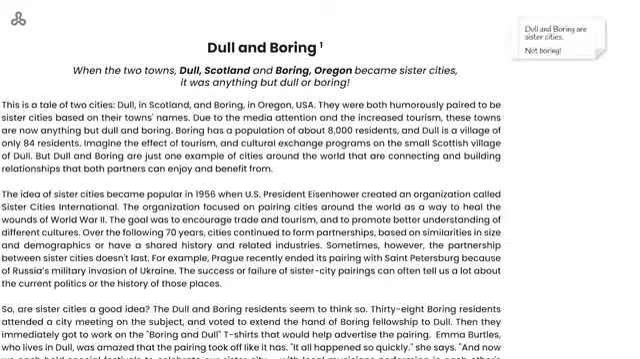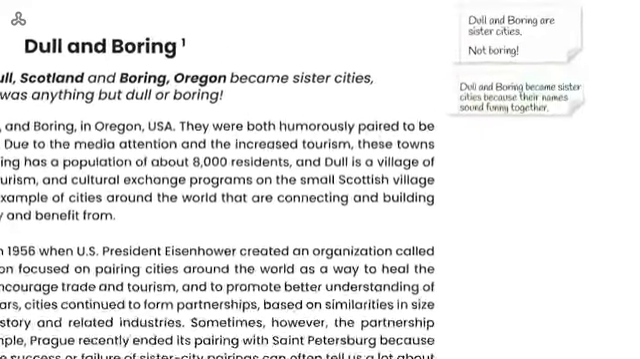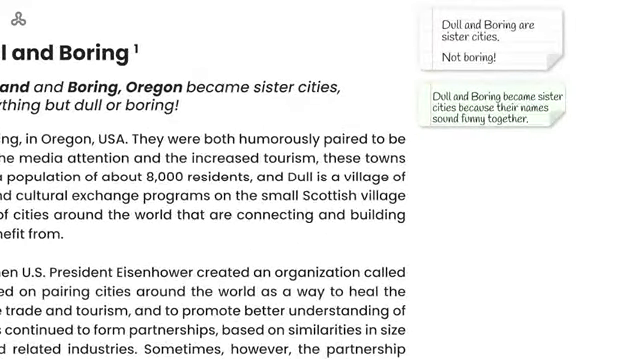Let's stop for a moment. All this information feels familiar. This is what we read at the top of the page. Let's just write a note. Dull and Boring became sister cities because their names sound funny together. We also have some new information. Attention of the media and more tourism.